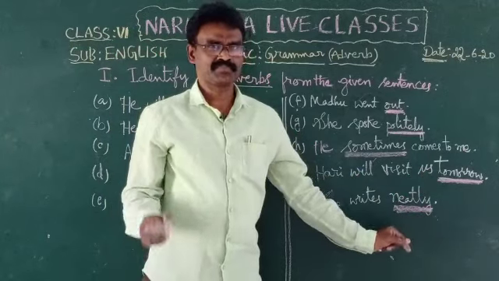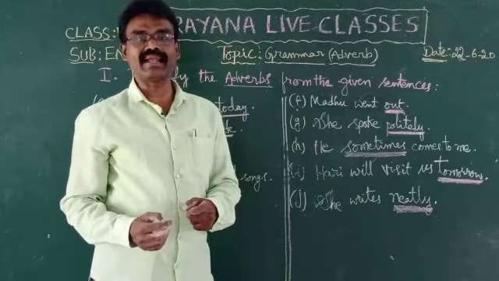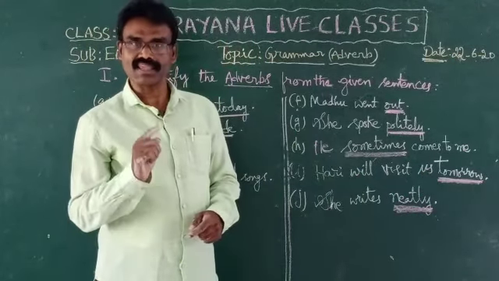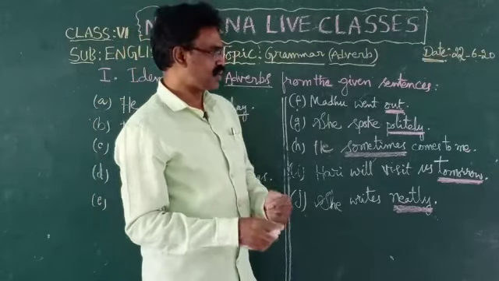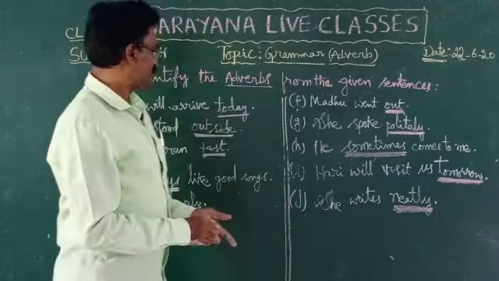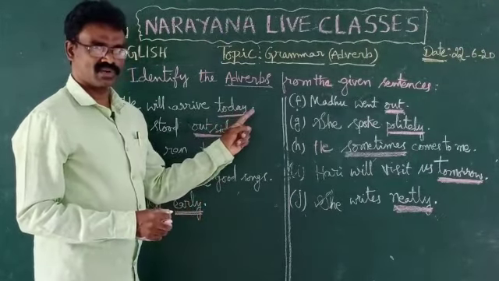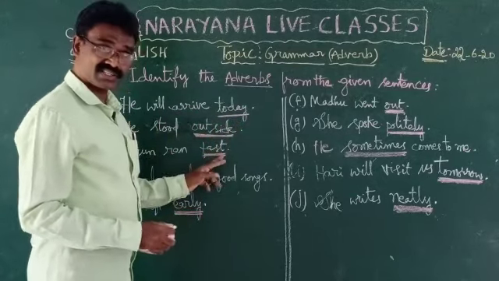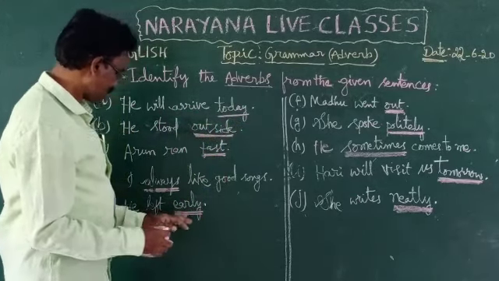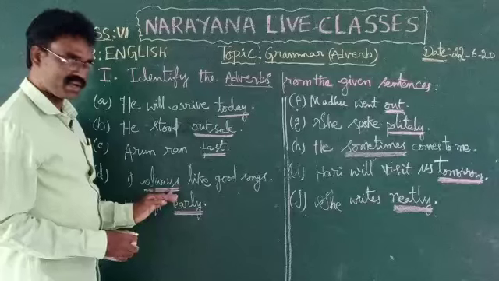Dear children, adverbs generally end in ly. Most of the words, of course not all words, end in ly. For example, today, ly is not there. Outside, not there. Fast, not there. Early, always, ly not there.